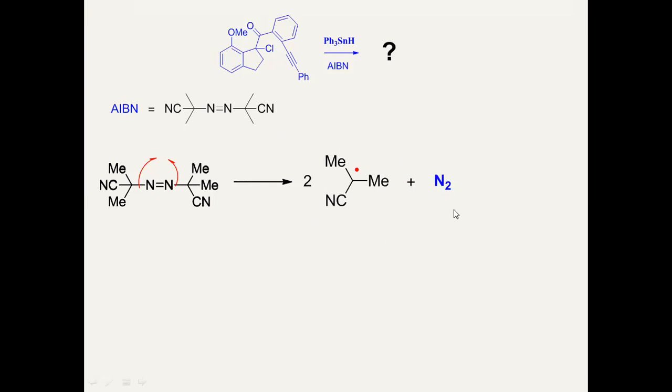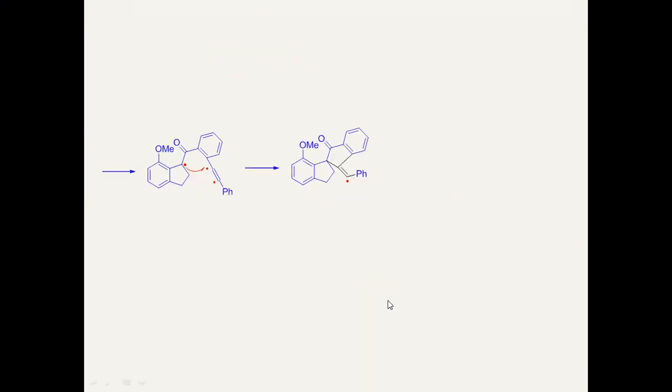This radical now reacts with the triphenyl tin hydride reagent, and it brings about homolysis in that molecule. There is a generation of again another radical, that is the triphenyl tin radical, and this will become stable by abstraction of this hydrogen. This triphenyl tin radical now in the next step proceeds for this.